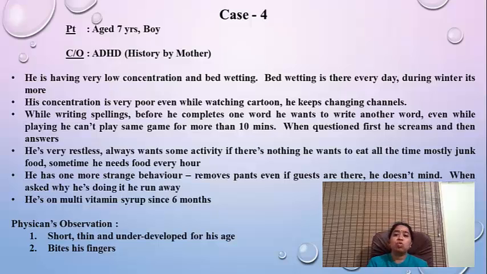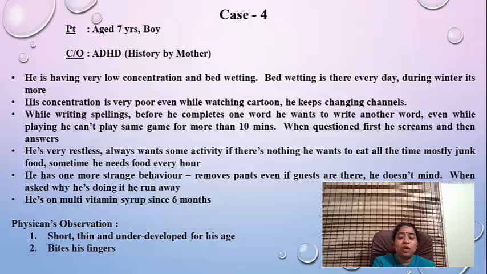And mother also told that he is very restless and always wants some activity at home, and when there is no activity he would just eat all the time, and it is mostly junk food. Sometimes the appetite is so much that he needs food every hour, and most of the time it is junk only. He never eats other food like rice or dal and vegetables. He doesn't eat. Always he prefers junk food.